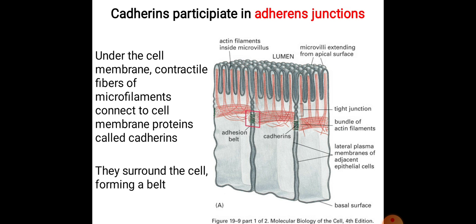In epithelial cells, adherent junctions often form extensive zones called adhesion belts because they encircle the cell, similar to the way a belt encircles your waist. So whatever belt we wear around our waist, in that fashion it will encircle or wrap around that cell. Adherent junctions help epithelial surfaces resist separation during various contractile activities and when food moves through the intestine. So it won't allow the cells to separate from one another.